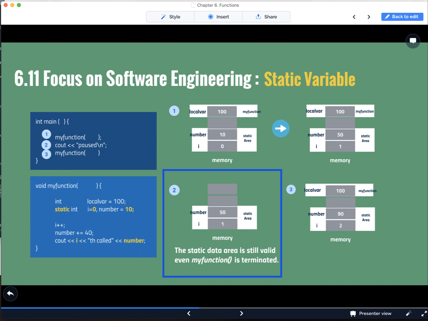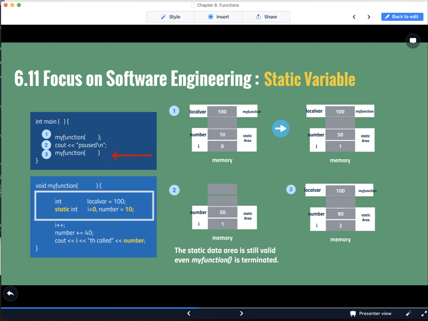After that, we call the my function again, and now it's time to declare the local variable for the function. The local variable is allocated as a new space, but the static variable will not allocate new space because it is a second call. The static variables use the memory spot that was allocated at the first function call.